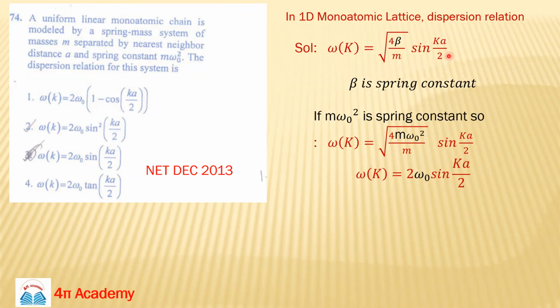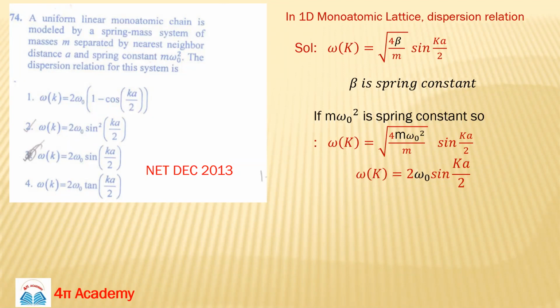The formula is omega equals square root of 4 beta upon m times sine of ka by 2. In this formula, beta is the spring constant. We took beta as the spring constant, but in some problems and other books, they can take some other term as the spring constant. Here they tell us the spring constant is m omega naught square, so just put m omega naught square in place of beta. It will be 2 omega naught sine of ka by 2. This is a very simple problem. Clear?